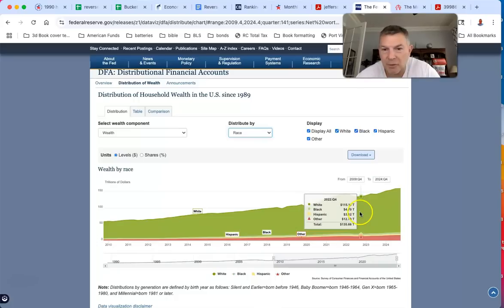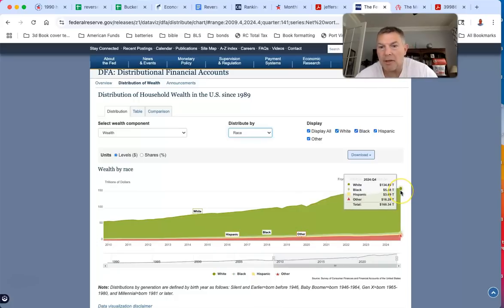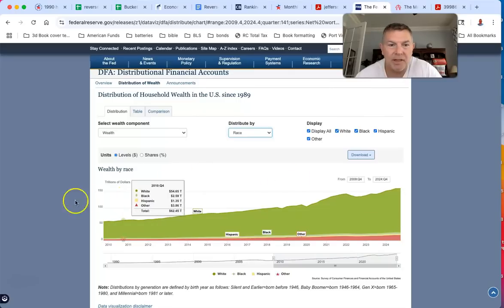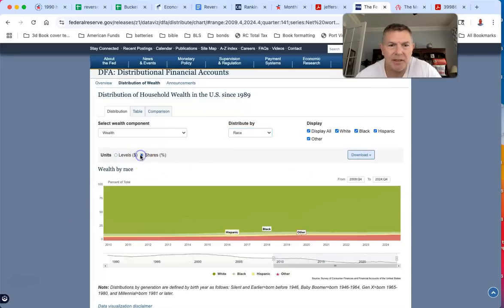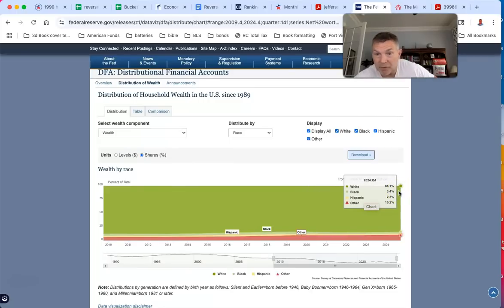And here's whites just crushing it. They have $135 trillion of net worth. 135 trillion. So whites are kicking ass, taking names. I would want to say what percent? Does it give us percent? Whites have 84% of the total net worth in the United States. Blacks 3.4, Hispanics 2.3, and other is 10.2.